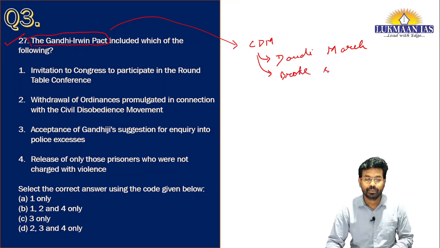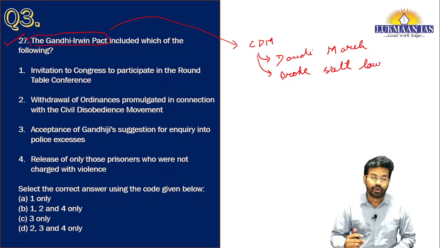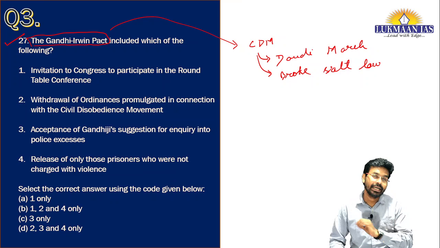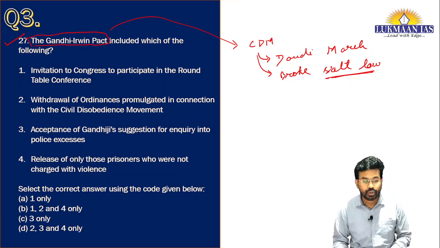To stop this from happening on a mass scale, the Britishers promulgated various ordinances to arrest the people participating in the Dandi March or involved in breaking the salt law.